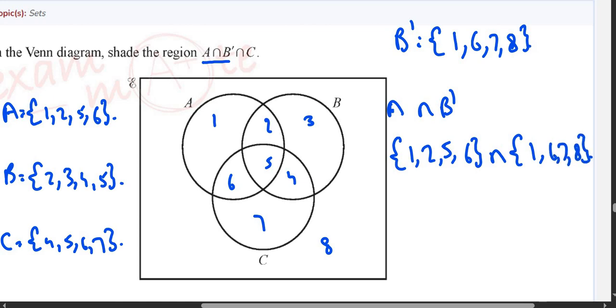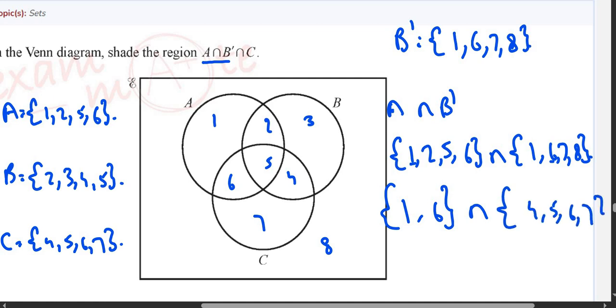So what is common? We have 1 common and we have 6 common, 1 and 6. And now you will do intersection C. What numbers do you have in C? You have 4, 5, 6, 7. So what's common now? 6 and 6. So you will only shade this region.